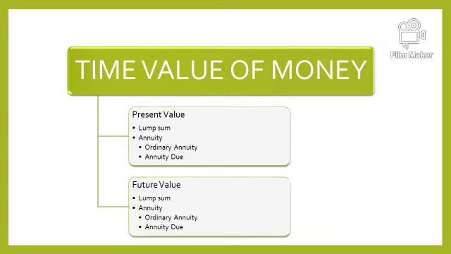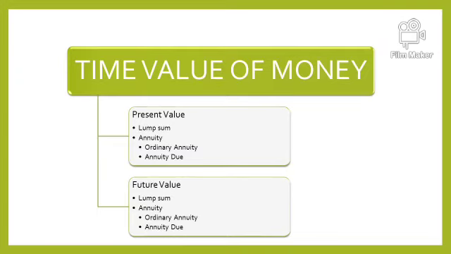So to sum up, annuity means equal amount of cash flow should be involved. Equal, the word equal is very important. Every year 5,000, then 5,000 for the next whatever the number of periods is given. If it is 6,000, then every year it should be 6,000. In between, the amount should not get changed. So it is annuity. Now, if the same cash flow you receive at the end of the period, it is ordinary annuity. And if the same cash flow you receive in the beginning of the period, it is annuity due.